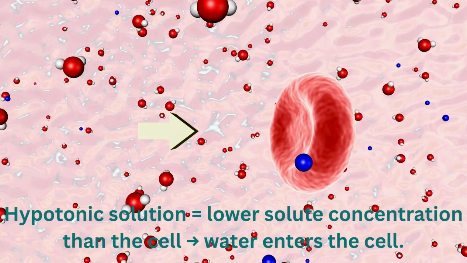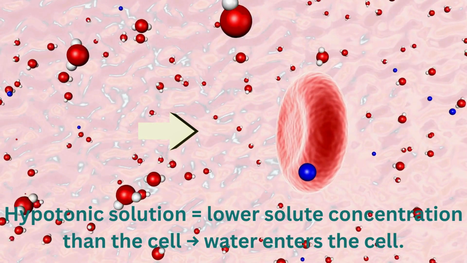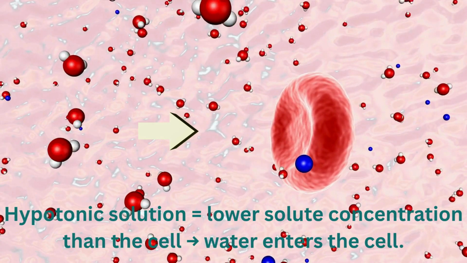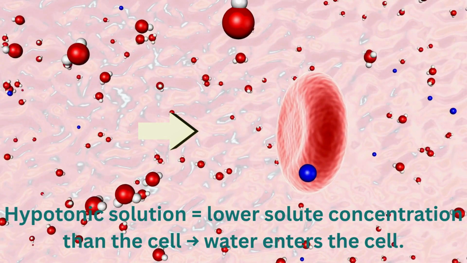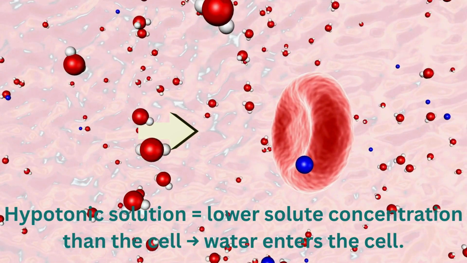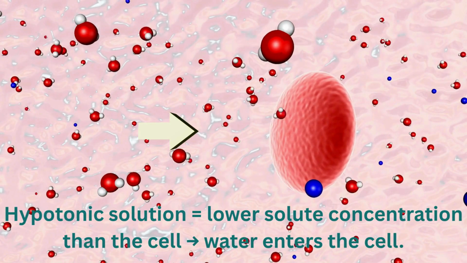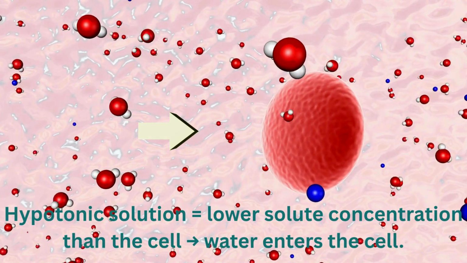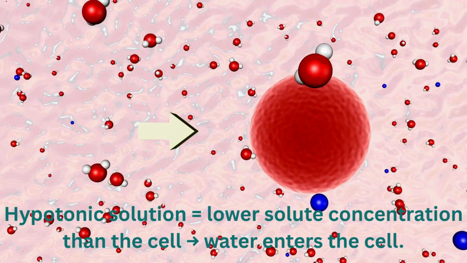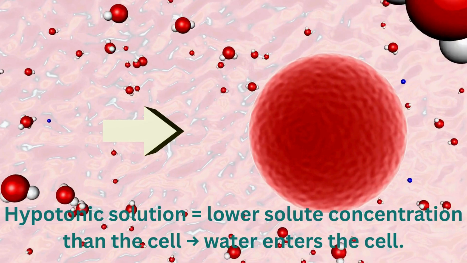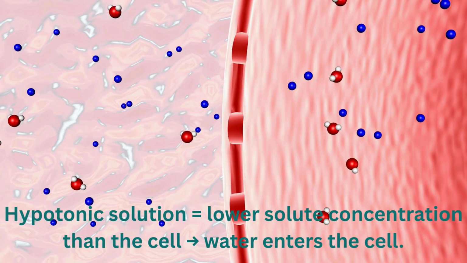In a hypotonic solution, the surrounding fluid has lower solute concentration than the cell. That means, outside the cell, there is more free water. Water enters the cell by osmosis. As water keeps entering, the cell swells. In red blood cells, excessive swelling causes lysis, meaning the cell bursts. This happens because the plasma membrane can only stretch so much. A red blood cell, placed in pure water, may rupture.